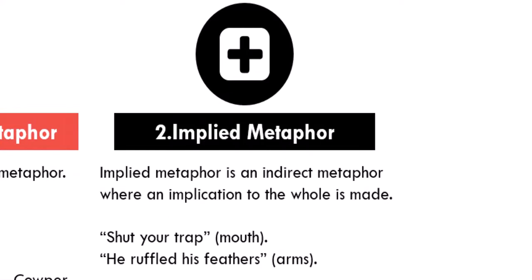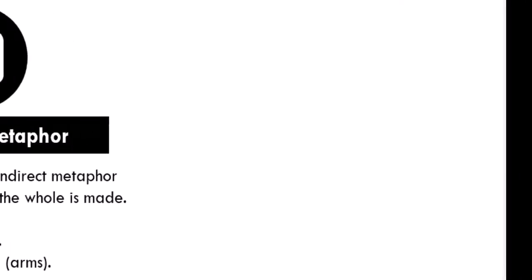Implied metaphor is an indirect metaphor where an implication to the whole is made. So for instance, we often make expressions like this: shut your trap, he ruffled his feathers. Now in these examples, we have trap to be an implied metaphor. There is an indirect metaphor for something. What do we mean by trap? Trap in this instance is not just talking about a normal trap, it's talking about the mouth. He ruffled his feathers. Feathers in this instance is implied for the arms. So implied metaphor would actually require that the reader or the audience get to reflect a bit, think a little bit deeper.